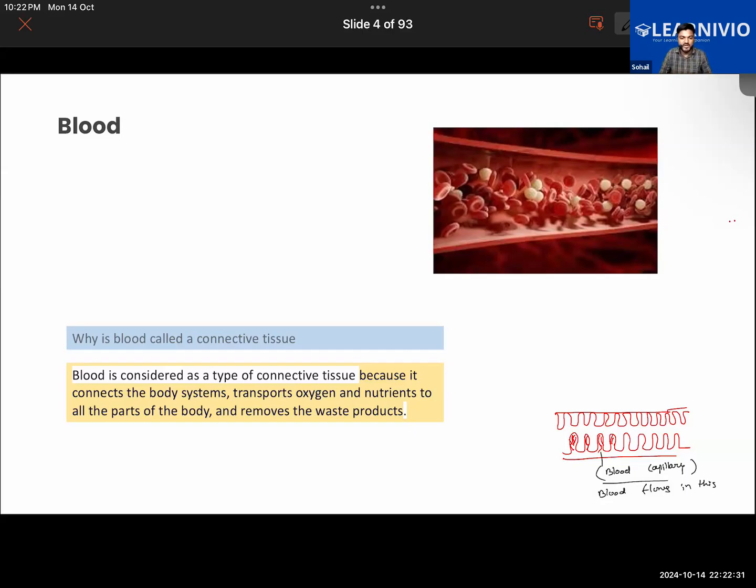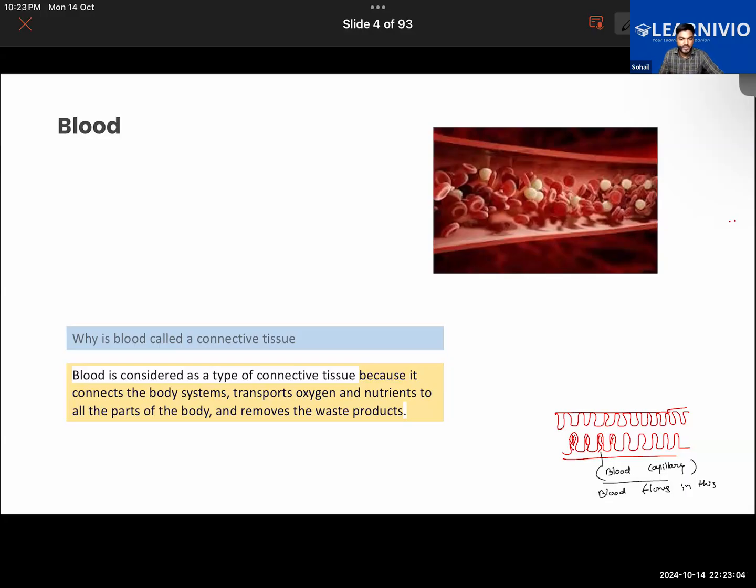Like in your body, what are the different systems? Our body has the nervous system, the respiratory system, the excretory system. All these systems, how are they linked to each other? How are they connected? With the help of the blood. The blood flows through the respiratory organ also. It flows through the excretory organ also, isn't it? The blood flows into the lungs also. It flows into the kidney, into the urinary bladder.